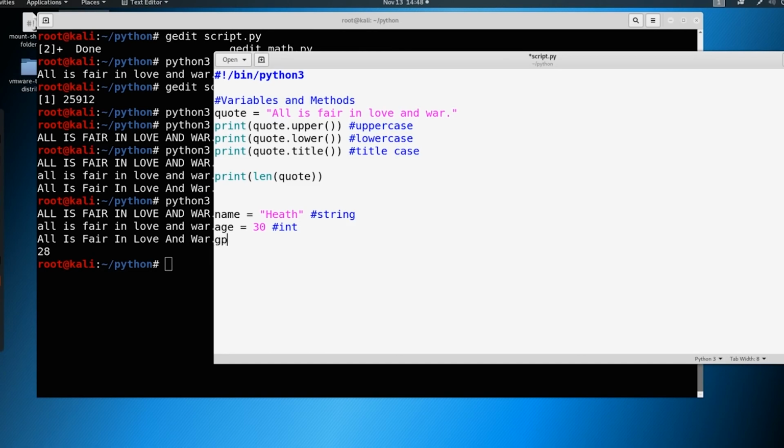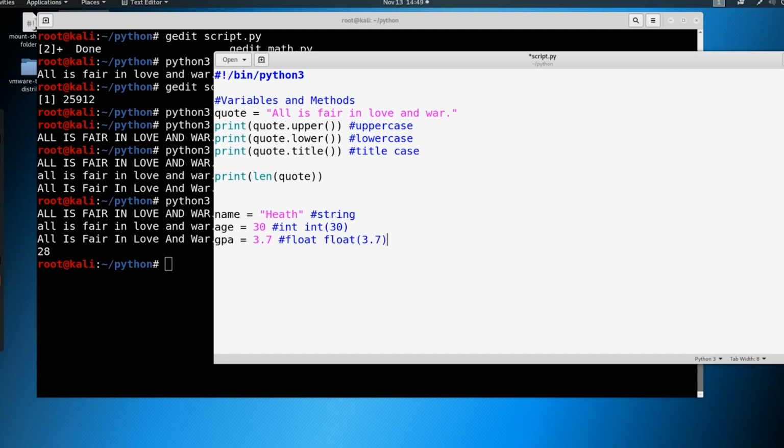Okay, and let's say, what's your grade point average? And my grade point average was 3.7. And this is what is called a float. Now, what is the difference between an integer and a float? Well, an integer has no decimal point. A float does. So if I was 30 years and 27 days, I might be 30.1 years old, right? But if I only define as an integer, if I say int 30, then that's going to define that this number is an integer and nothing else. Same thing with float. If we want to have the decimal point there, we can float a number and define it as like 3.7.